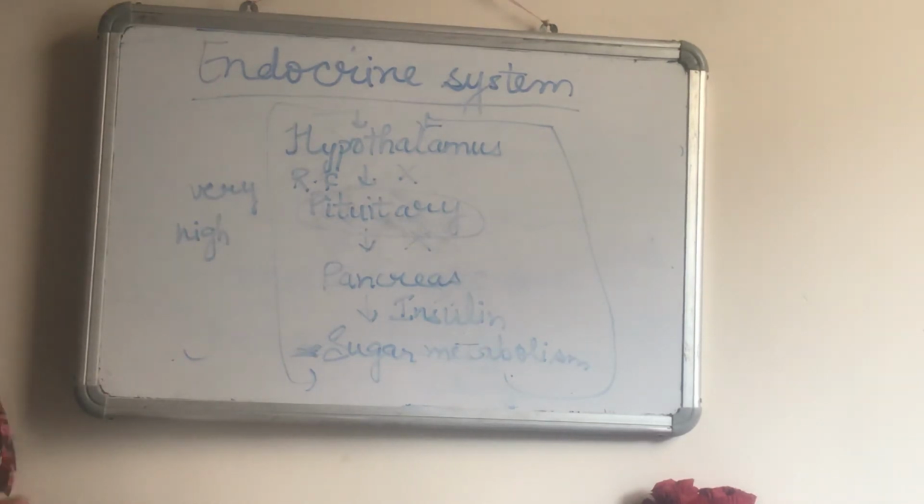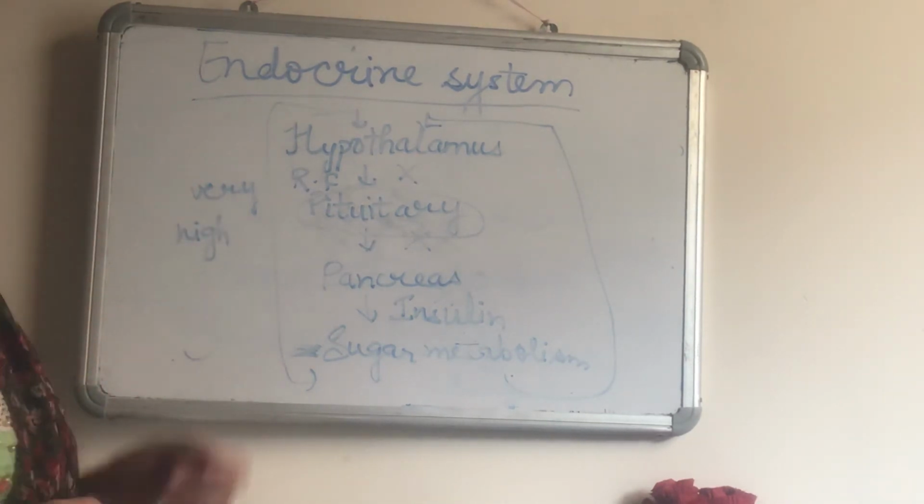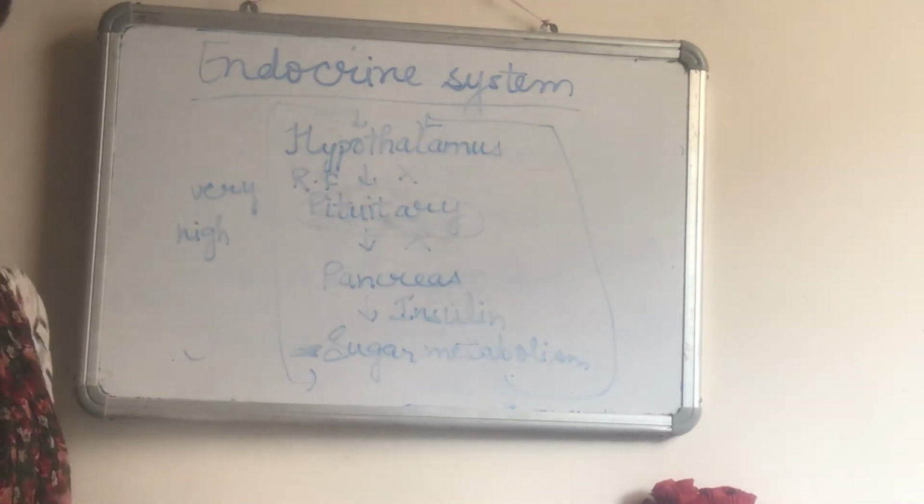So in this topic we have covered the part of brain and the endocrine system. Now we are left with the topic of coordination.